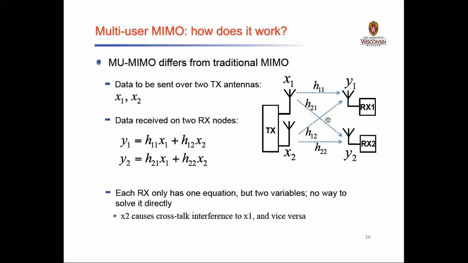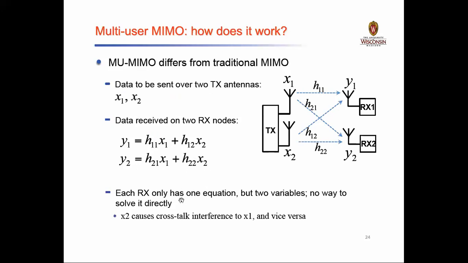Okay, and how will the multi-user MIMO system work, compared to the traditional MIMO system? Here we have two antennas, X1 and X2, and two receiver nodes, RX1 and RX2. You can see the equations we obtain: y1 is equal to h11 into x1 plus h12 into x2, and y2 is equal to h21 into x1 plus h22 into x2.